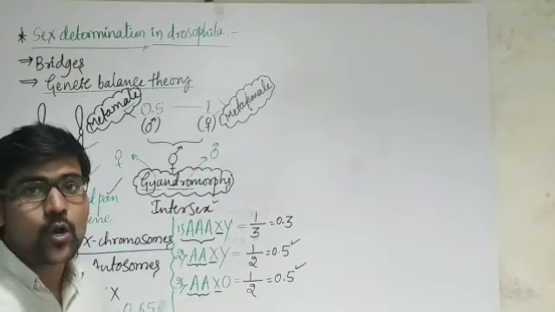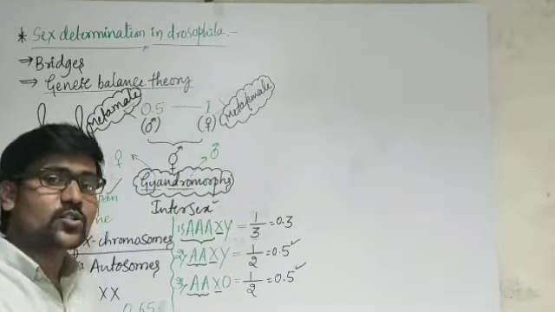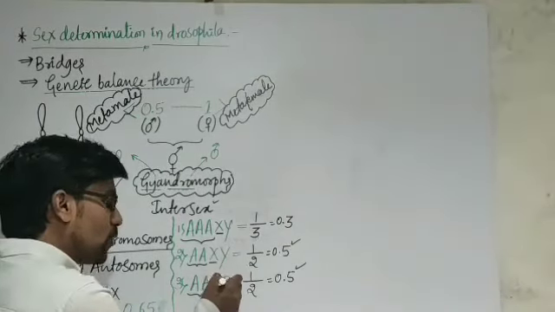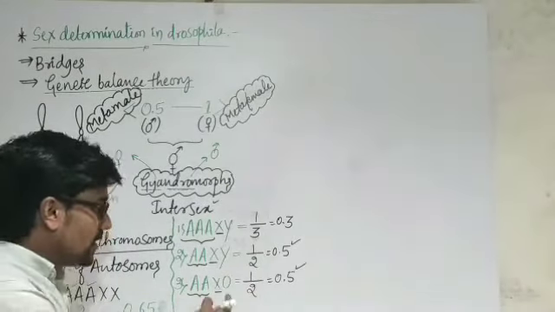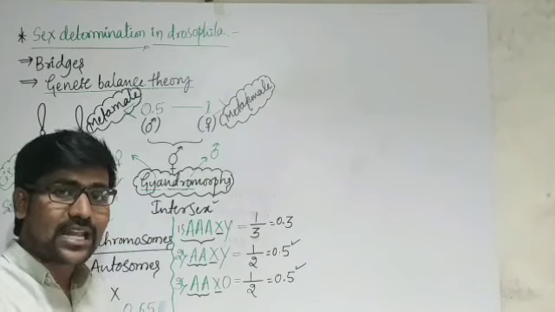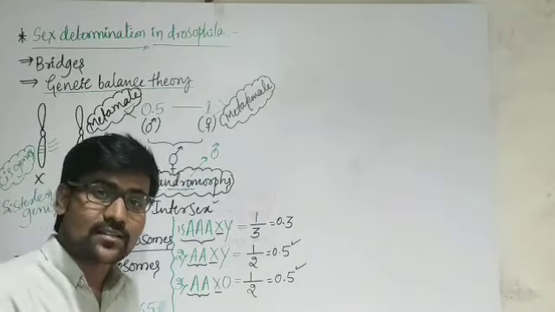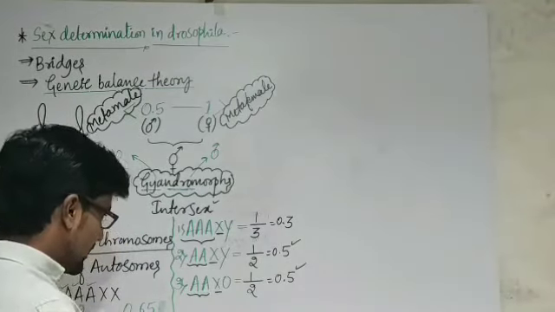This is the sterile male. Why? Because one chromosome is absent. If the Y chromosome is absent, then whatever sperms are produced by this male are not having vigorous motility. Hence the organism is considered to be a sterile male.